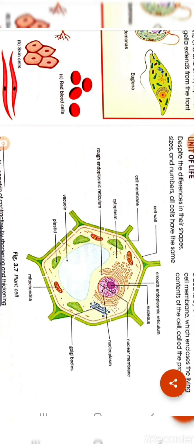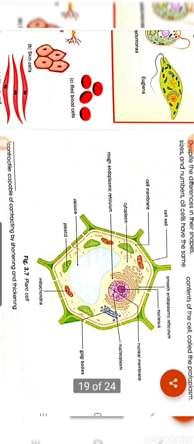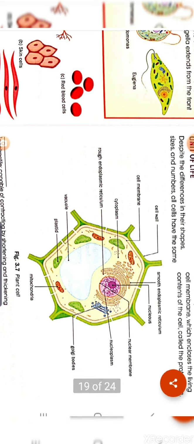Inside the cell cytoplasm there are different types of cell organelles to perform the proper function of the cell, like mitochondria, Golgi body, plastid, etc. The cell organelles we will discuss in the next class.